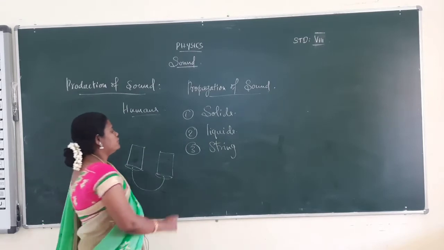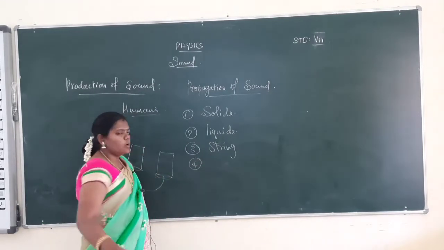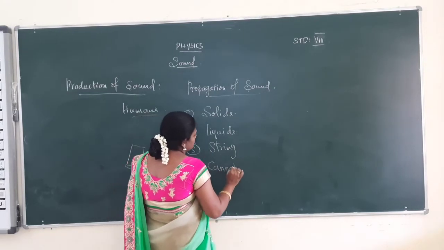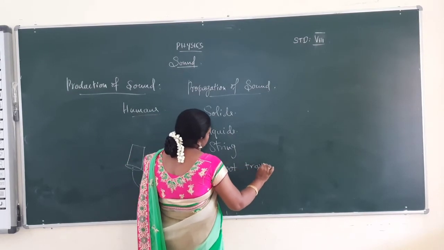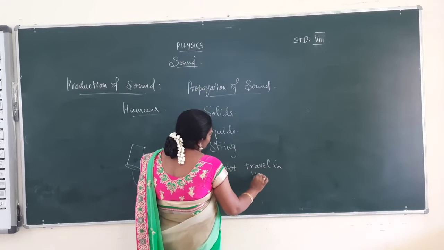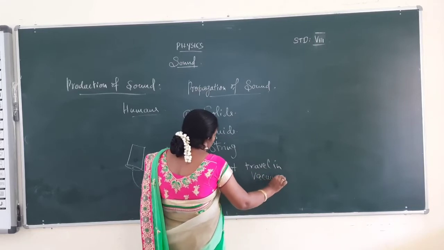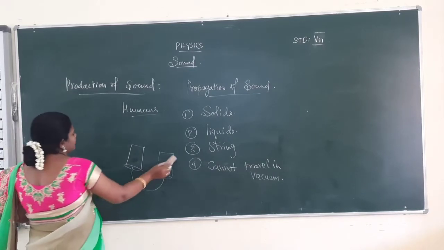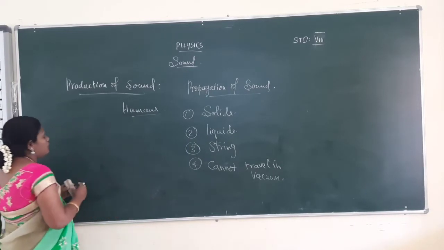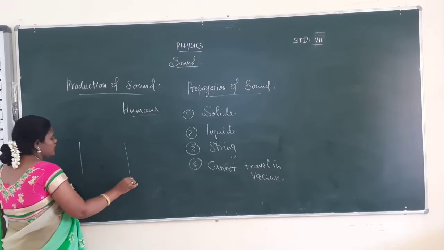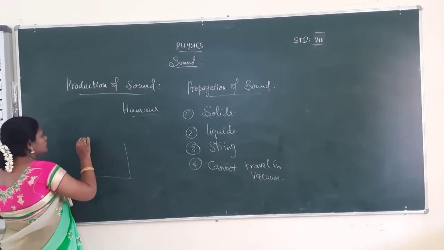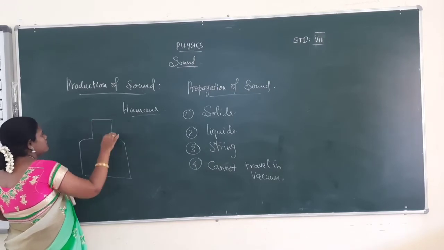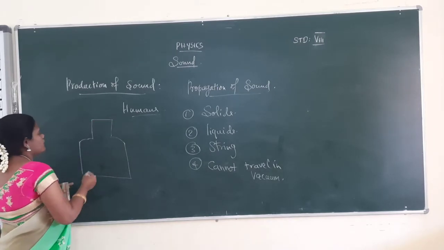Then the fourth one: sound cannot travel in vacuum. We make one experiment to explain this topic. Taking one bell jar, we fix one bell.